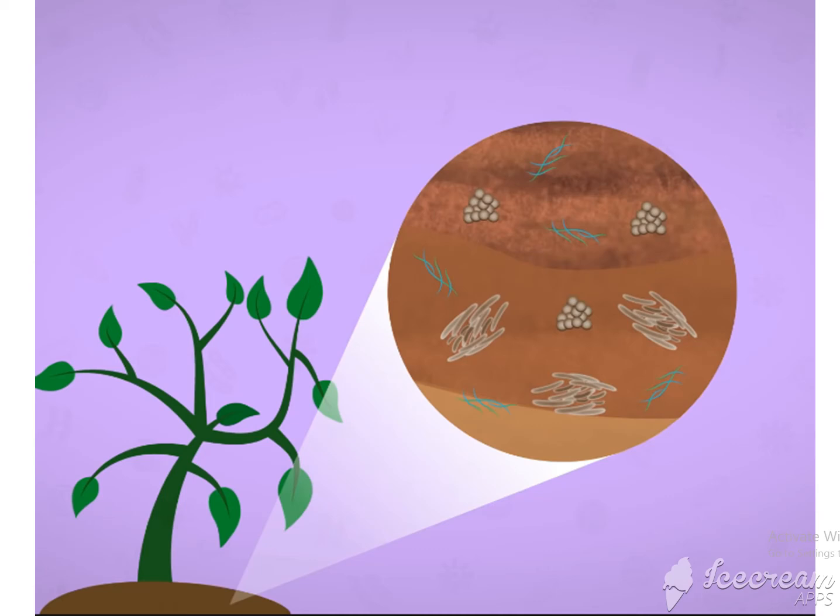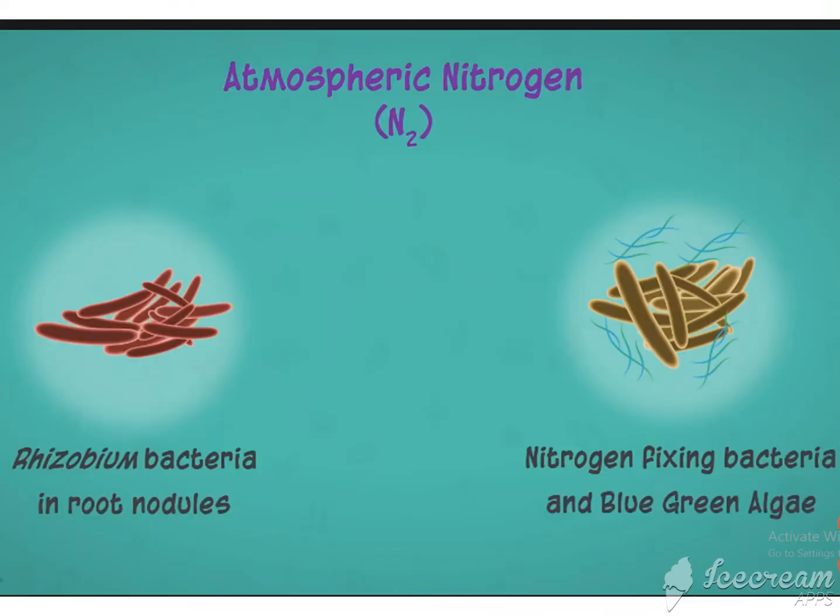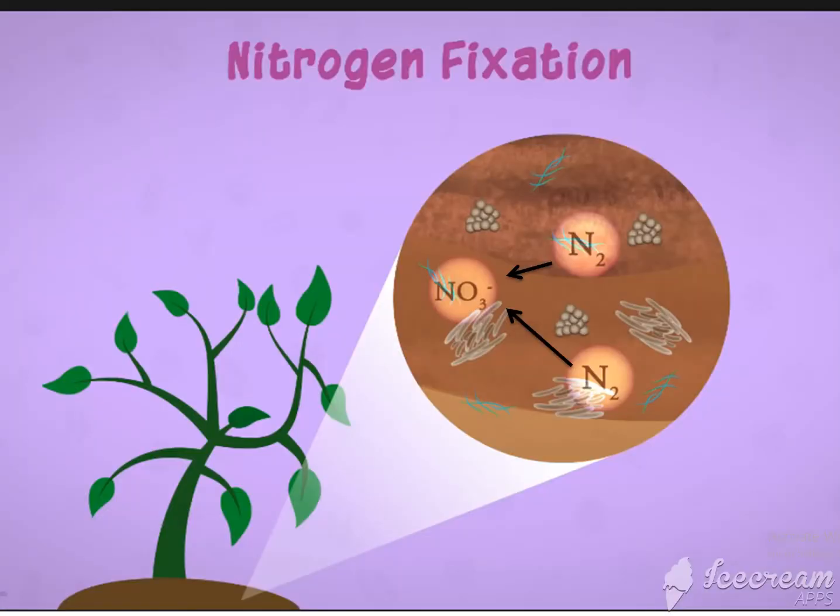So the bacteria also absorb the atmospheric nitrogen and fix it in the soil. The rhizobium bacteria present in the root nodules and the blue-green algae also fix the atmospheric nitrogen into the soil. So this nitrogen is converted into nitrates and fixed in the soil. This process is called nitrogen fixation.